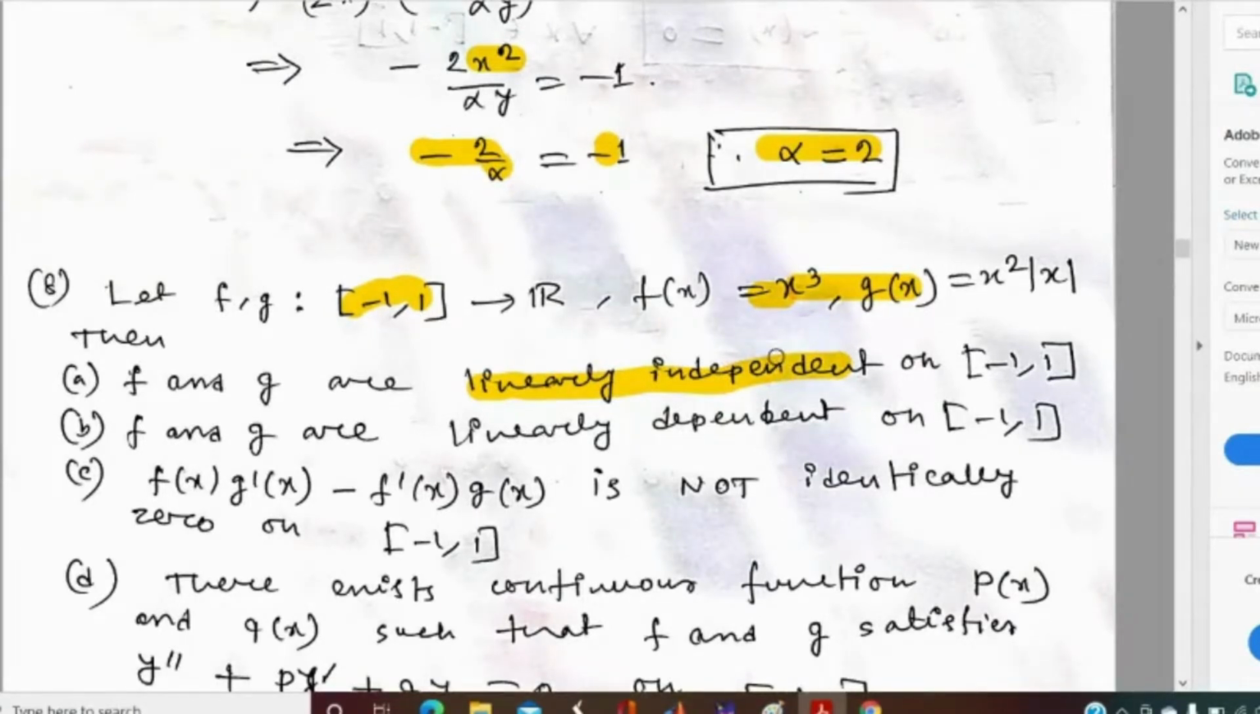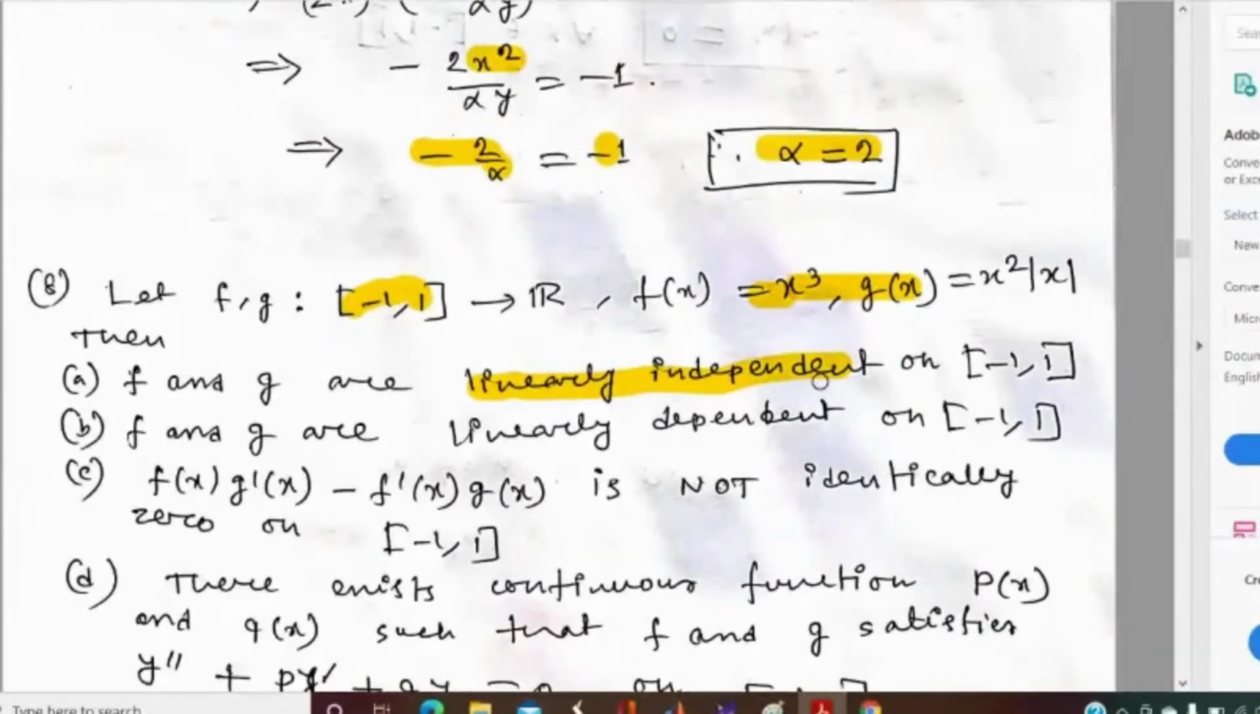Can anyone say when two functions are said to be linearly dependent and when they are said to be linearly independent? Two functions are said to be linearly dependent if the Wronskian of the two functions is identically 0, and otherwise they are linearly independent.